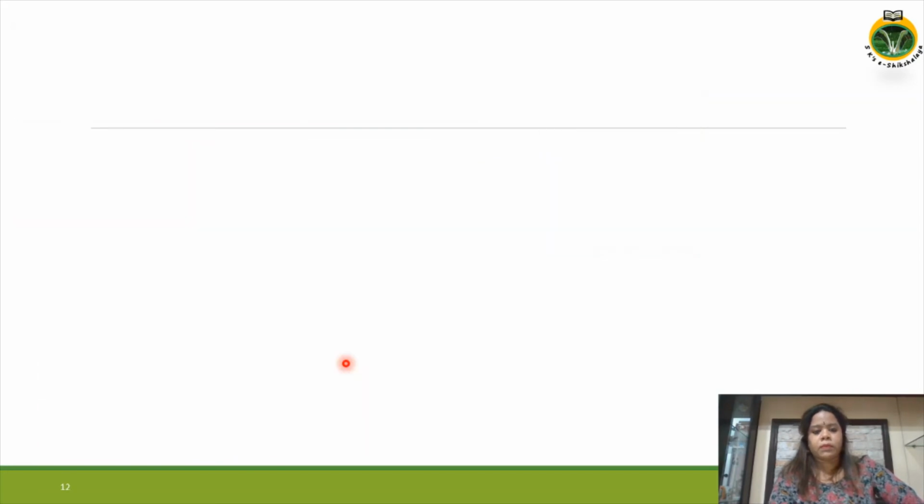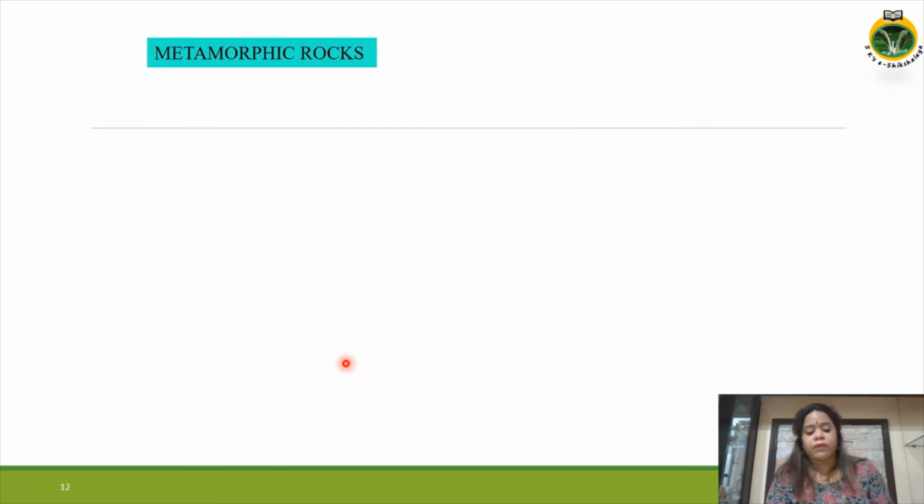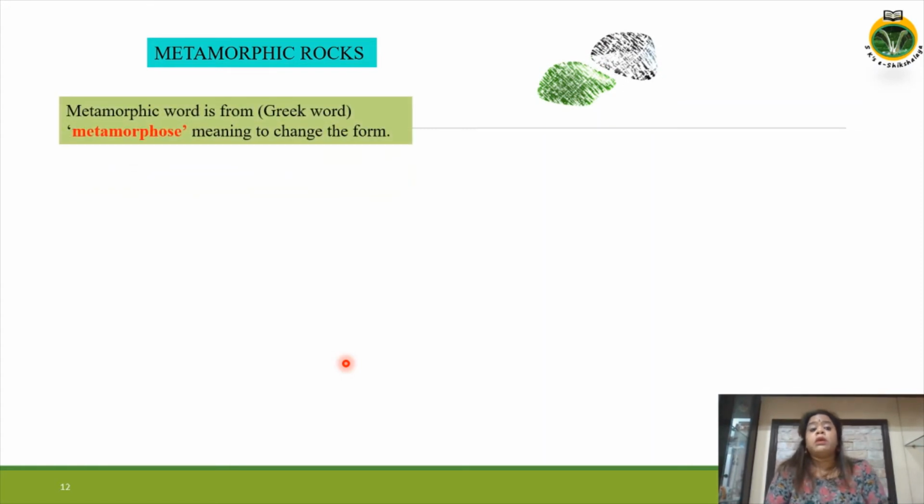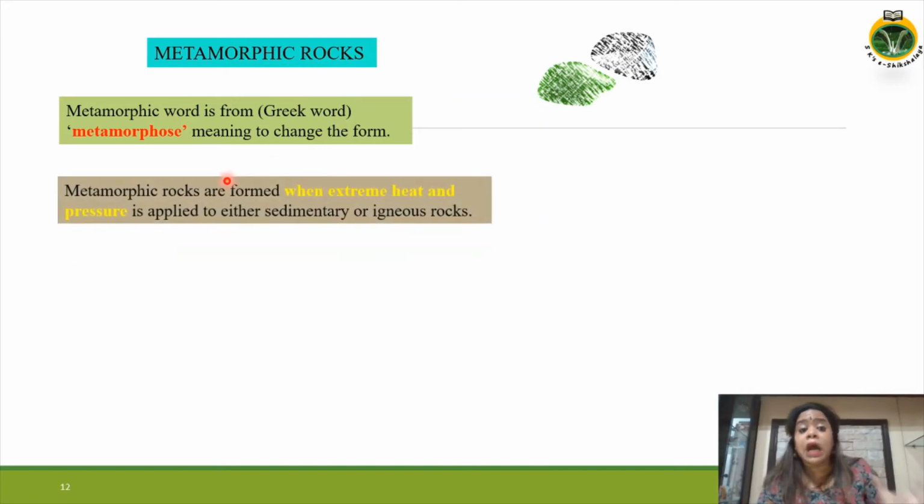Metamorphic rock. The word metamorphic is from the Greek word metamorph, meaning to change the form. And how are these rocks formed? Metamorphic rocks are formed when extreme heat and pressure is applied to either sedimentary or igneous rocks.